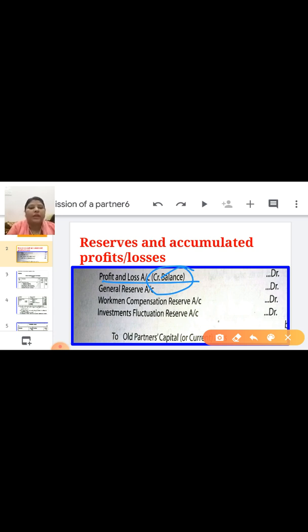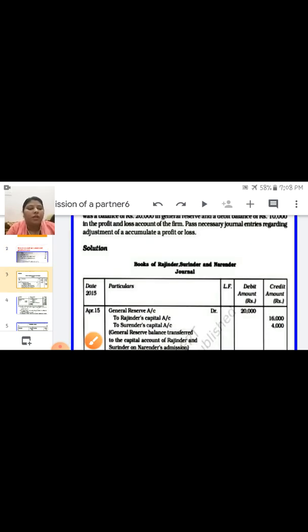Now other reserves: general reserve, workmen compensation reserve, investment fluctuation reserve. All reserves you have to write down on the debit side against all partners' capital accounts in the old ratio. So let's do one question. This is the question.